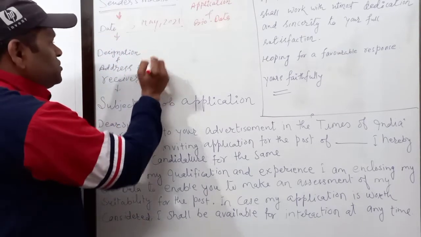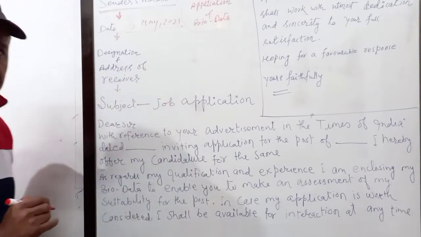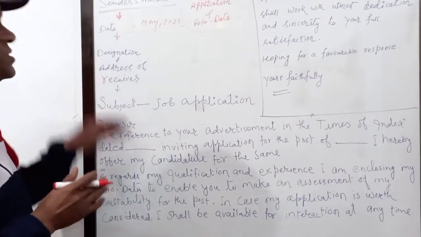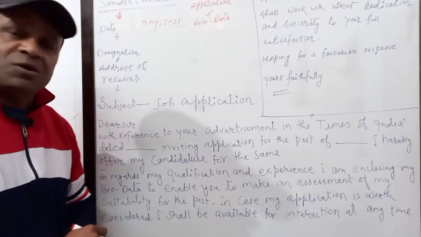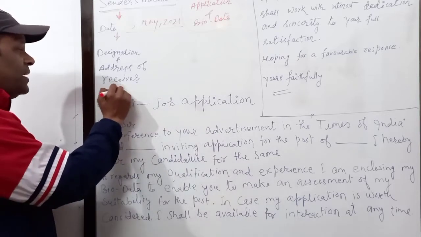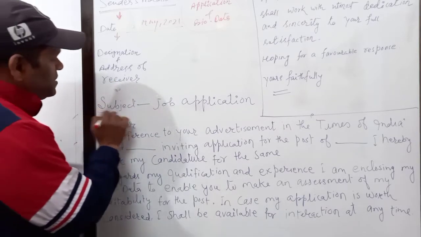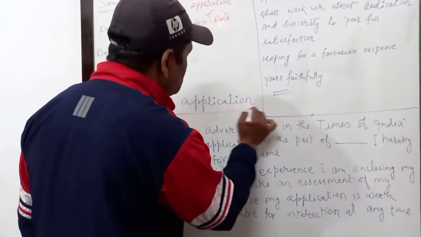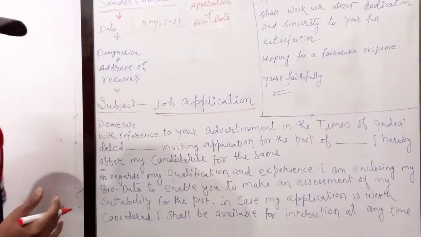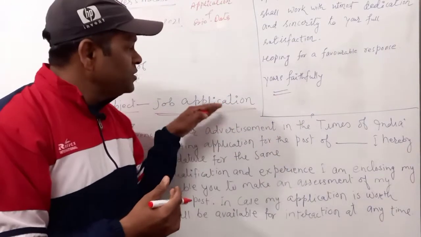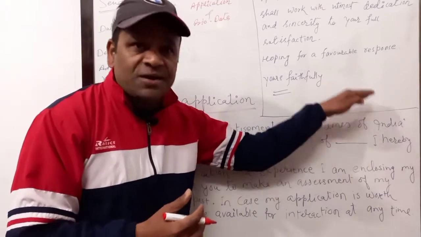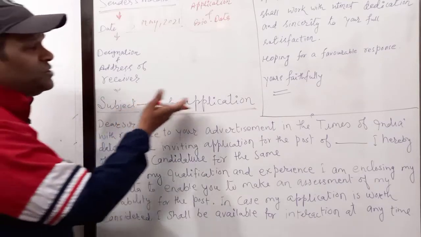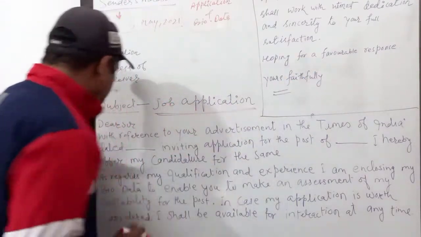Then comes the designation and address of receiver. Again this designation and address you will get from the question paper. Then after writing this, you keep 1 line gap, and now comes the subject. It's very simple. You write job application without any hesitation. If you want to add one more word there, job application for the post of such and such, whatever post is given in the question paper. You can write there job application for such and such post.